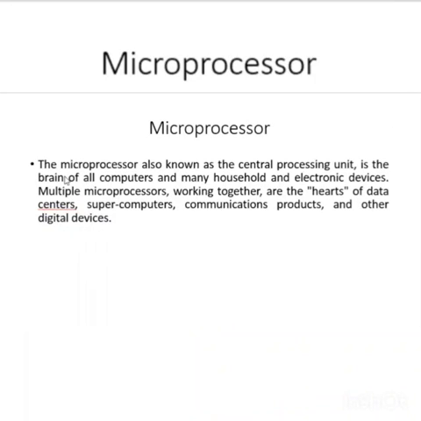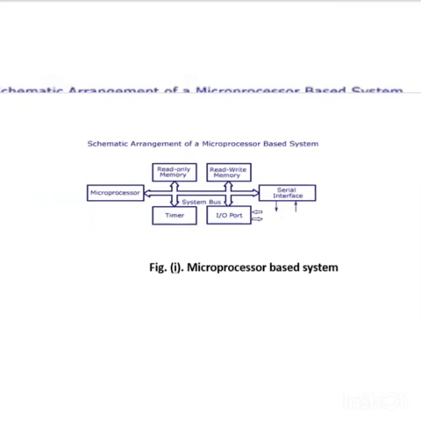The microprocessor is the heart of the central processing unit. It is the heart of the computer system. We use the microprocessor for multiple functions. If you see the structure, this is the block diagram of the microprocessor. It consists of the microprocessor, timer, input output ports, memories, and the serial interface.